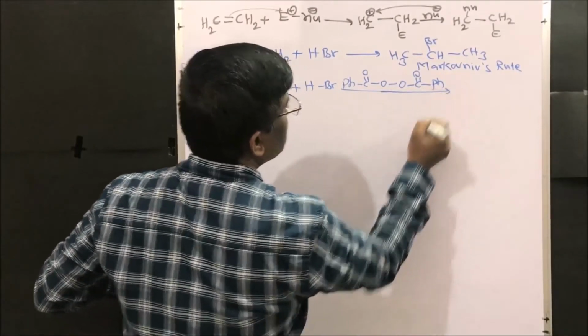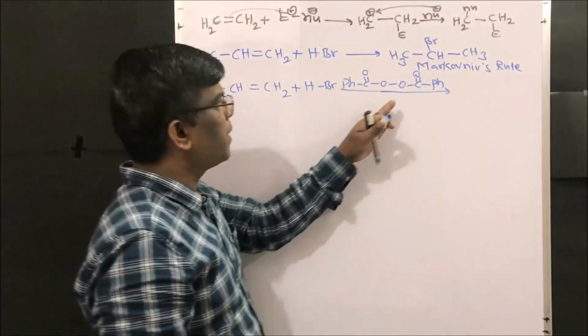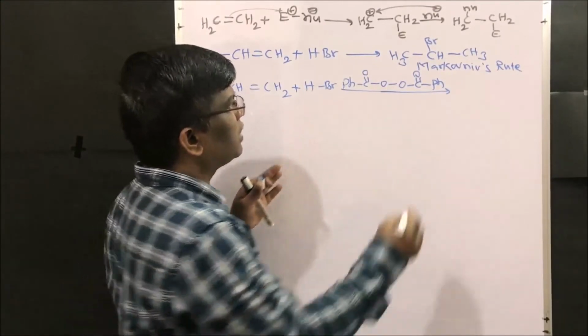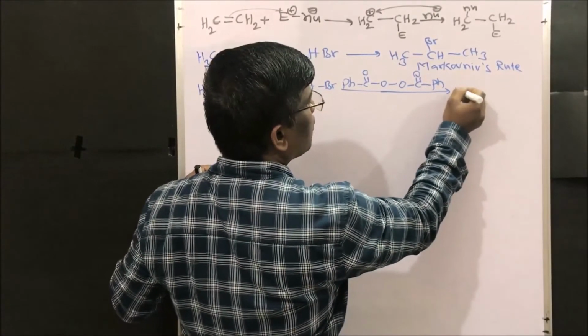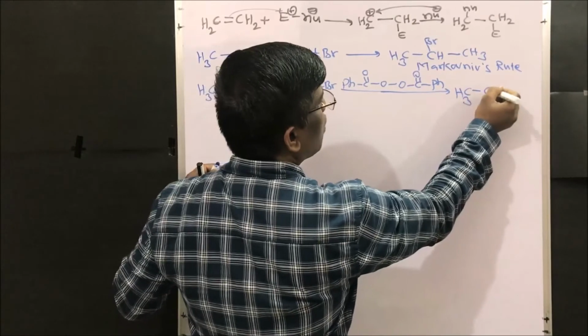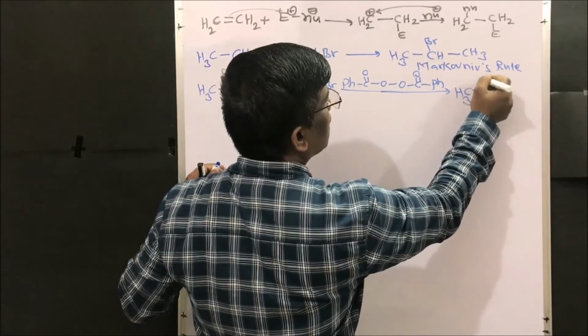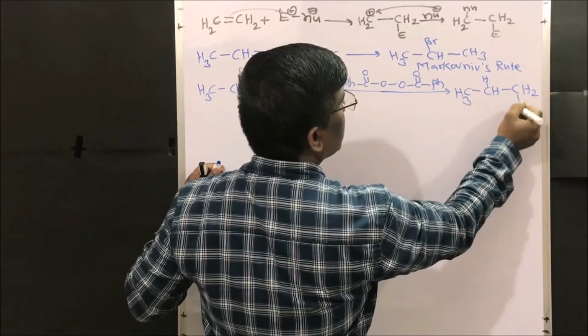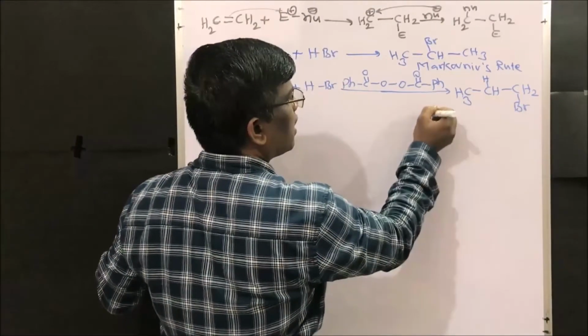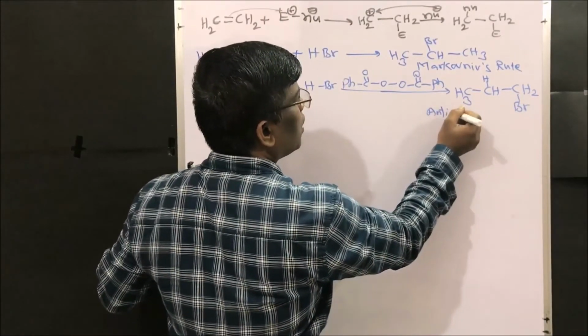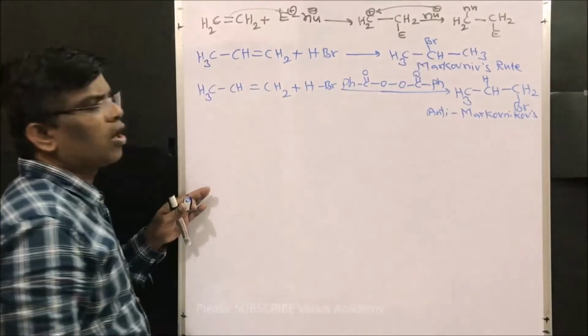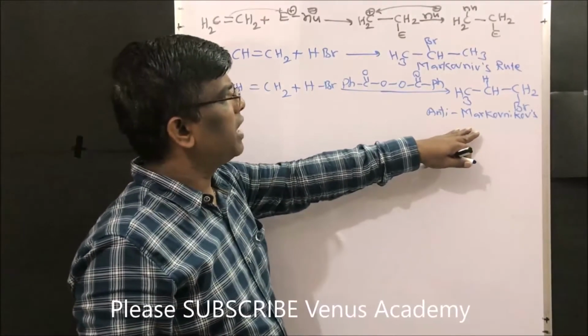In the presence of benzoyl peroxide or some peroxide, I am going to get the anti-Markovnikov's product.